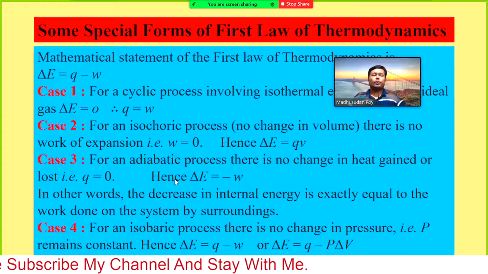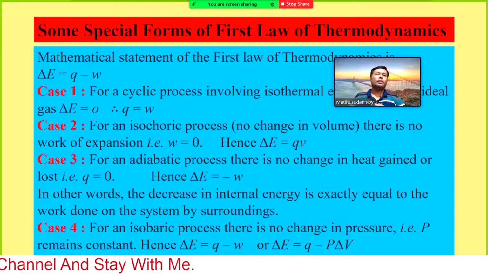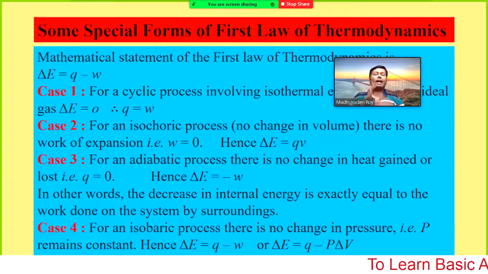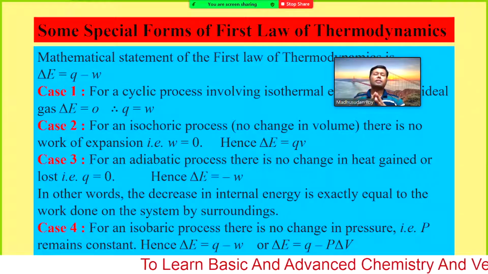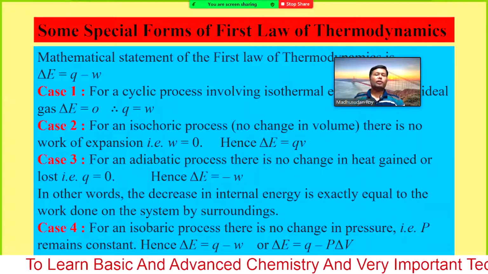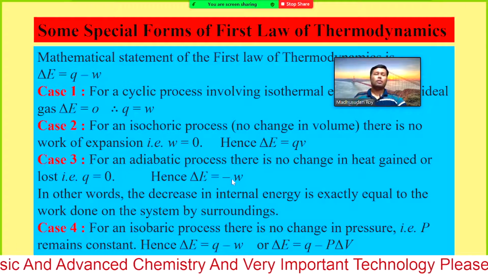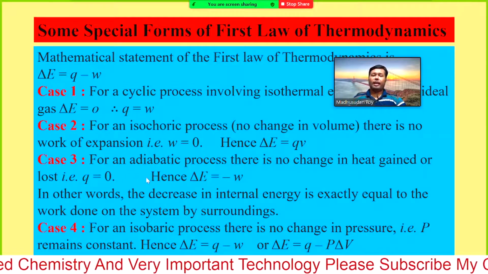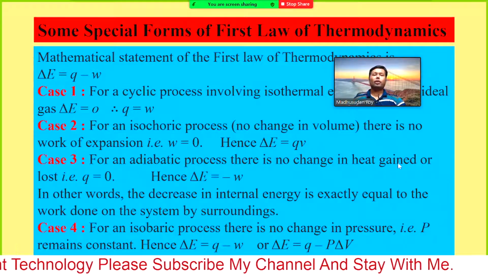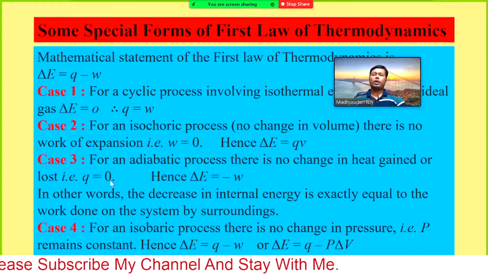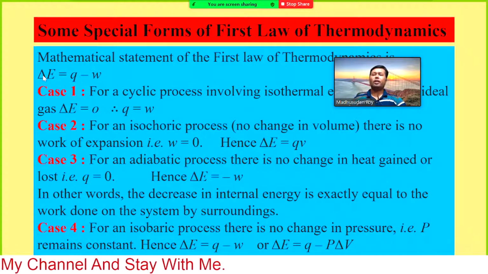So if you decrease the internal energy, what will happen? The volume will also decrease, so the work will be done on the system. When the volume is increasing, in that case the work will be done by the system. So that will give you delta E equals minus W. For an adiabatic process there is no change in heat gained or lost, so Q equals 0. In this equation if you put Q equals 0, then delta E equals minus W.